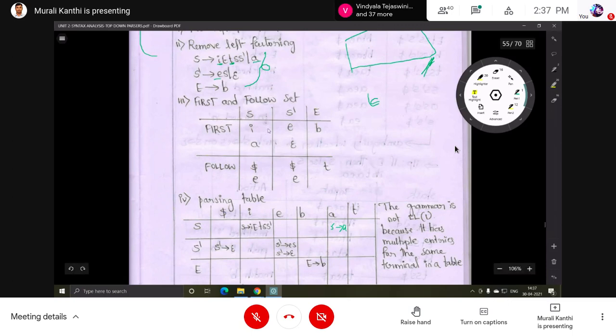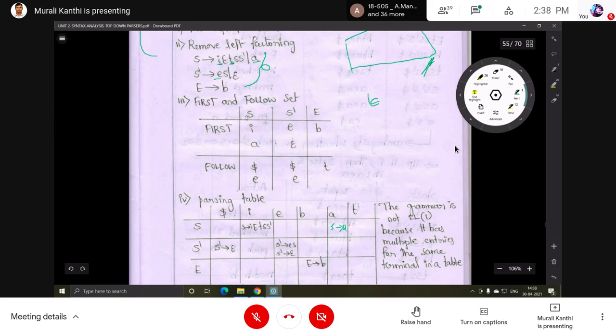Next, first of S dash, E and epsilon, but for epsilon don't fill the epsilon. We don't have that symbol. Next, what is here? With E only. S dash with E, what do we get? This one. Next, B, E with B. First set filling completed.